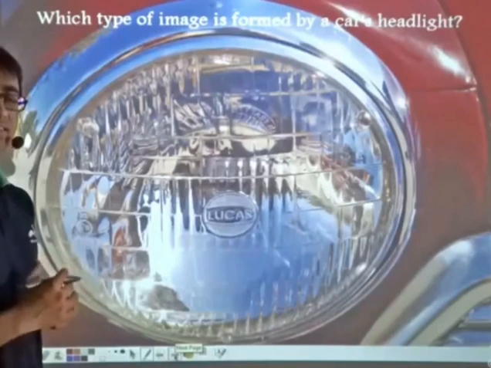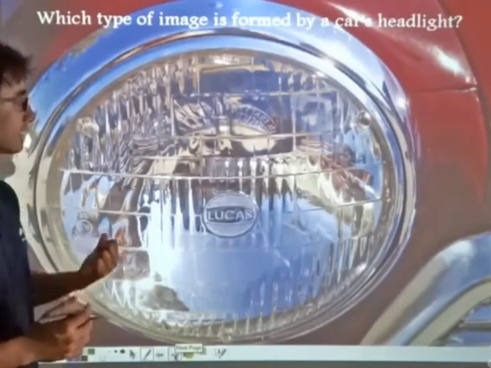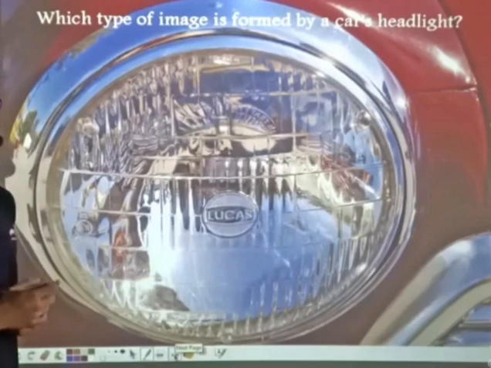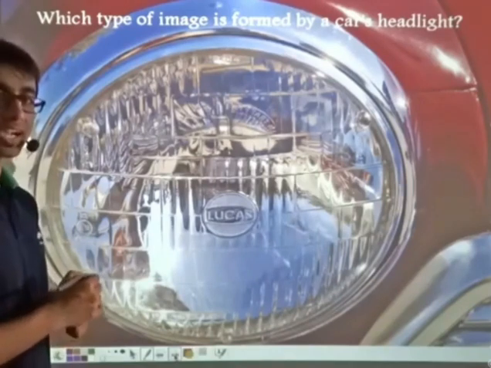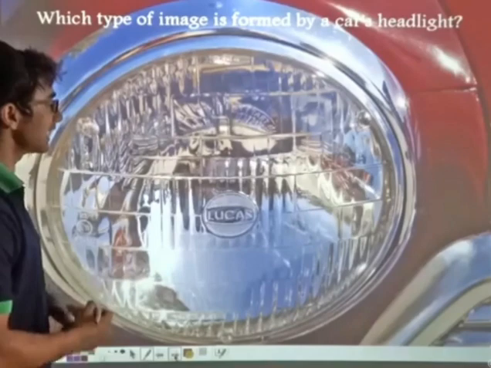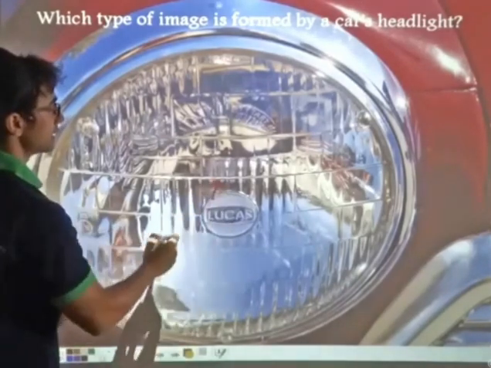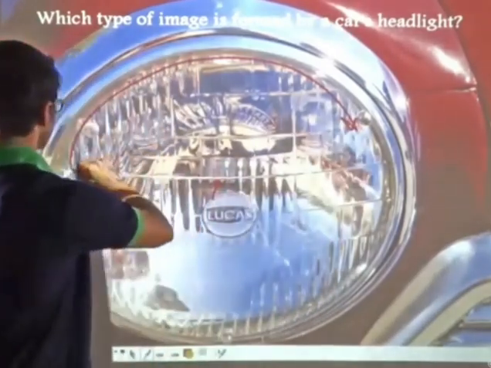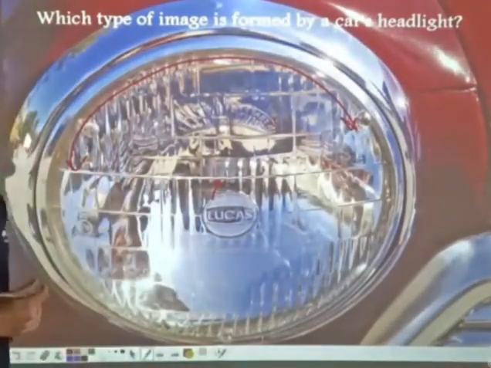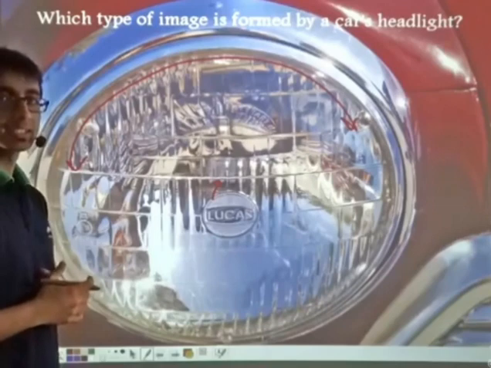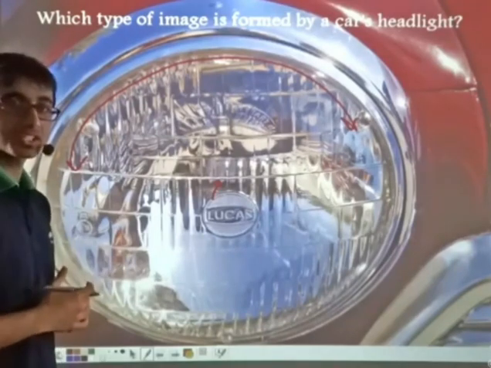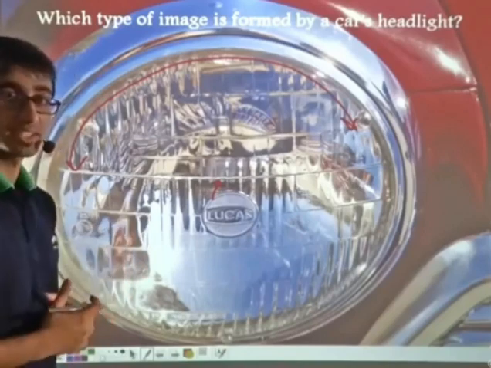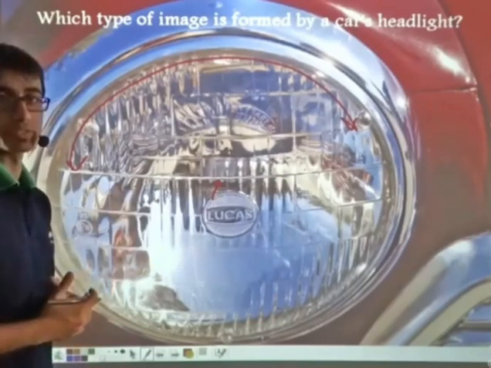Now, I have a very interesting question for you. In this picture, you see the headlight of a car. Do you know what the function of the headlight is? This headlight contains a bulb and a large concave mirror. The purpose of this setup is to produce a beam of light that spreads out in the forward direction and travels a long distance. This helps the driver in the car to see the road ahead of him.